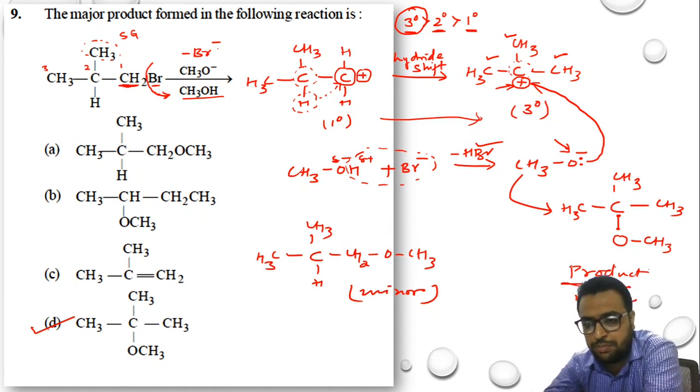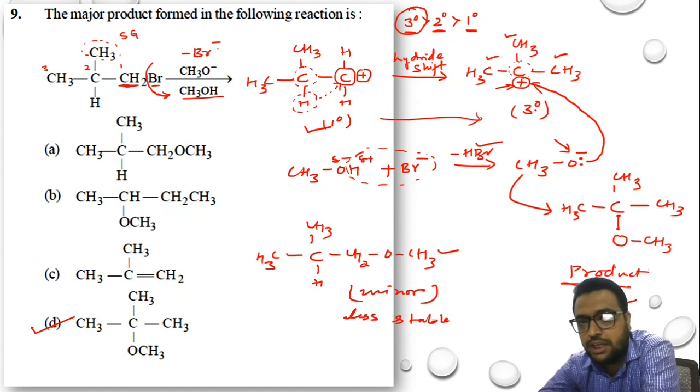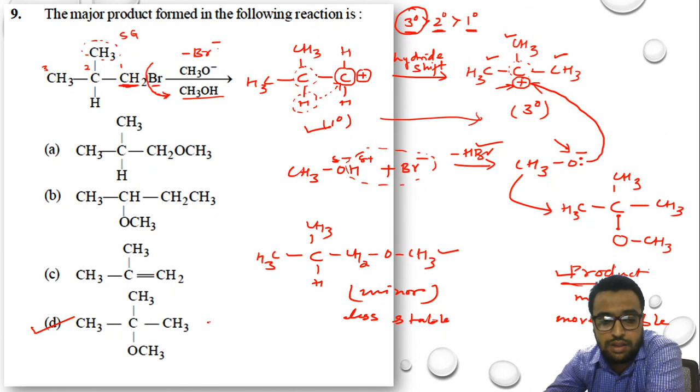How can you distinguish between minor and major? If the product is formed by 1 degree compounds, it is less stable, so that's why it is minor. So minor compounds are always less stable compounds. If the product is formed by 3 degree stability compounds, the product is always major and it is more stable. Okay, so the right option over here is option D. It will be major product. Why? Because it is more stable product.